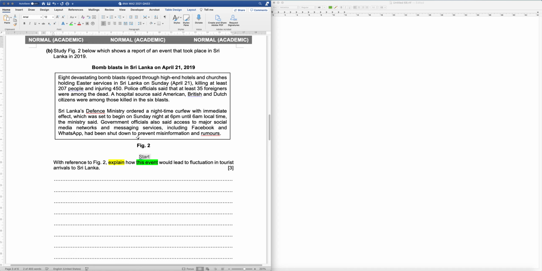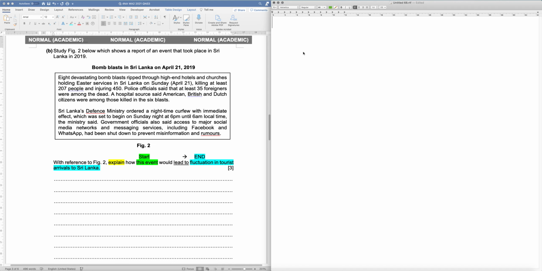Okay, so you must be able to tell me how this start point will lead to fluctuation. "Lead to" is a hint to you of the direction already. Lead to fluctuation in tourist arrivals to Sri Lanka. So this is my endpoint. Now actually this question is very well done, just that some things will help you secure your full 3 marks.